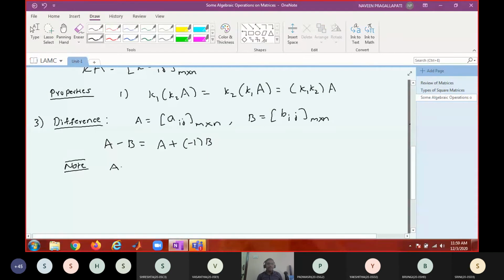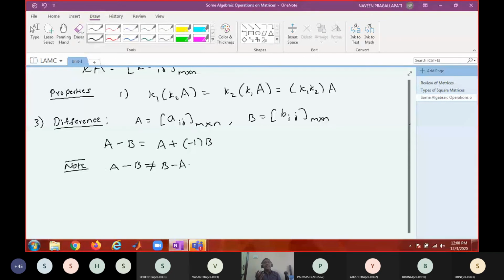A minus B not equal to B minus A. Am I right? Yes, sir. A minus B not equal to B minus A means what? There are some matrices for which A minus B is not equal to B minus A. That doesn't mean that for every pair of matrices A minus B is not equal to B minus A.